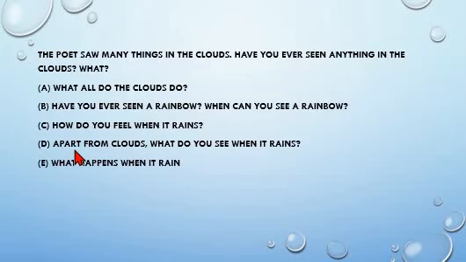Apart from clouds, what do you see when it rains? We can see lightning and rainbows when it rains. What happens when it rains? Our surroundings become green, peacocks start dancing, everyone becomes happy. But sometimes we can see waterlogging or even traffic jams when it rains really heavily.